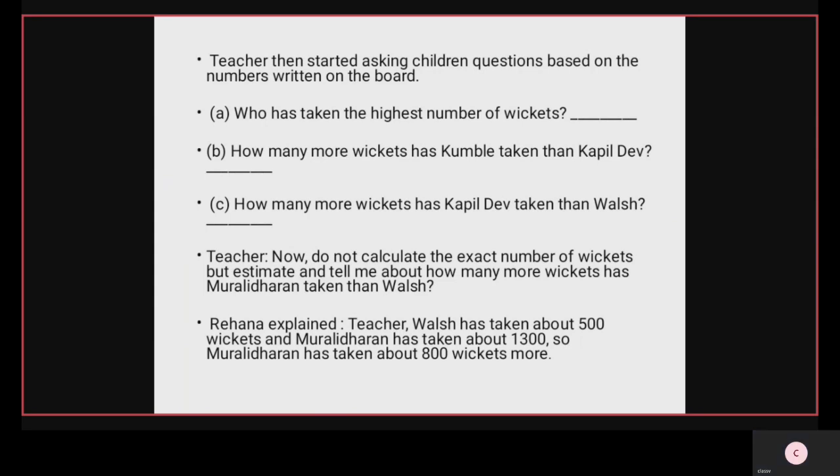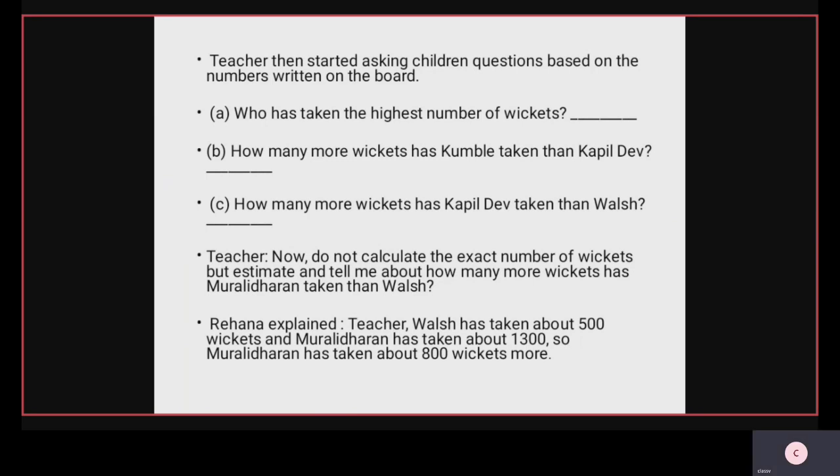Question number C. How many more wickets has Kapil Dev taken than Walsh? Here comparing between Kapil Dev and Walsh. Kapil Dev total wickets are 687. Walsh 519. The difference between 687 and 519 is 168. The answer is 168 wickets. Next page.